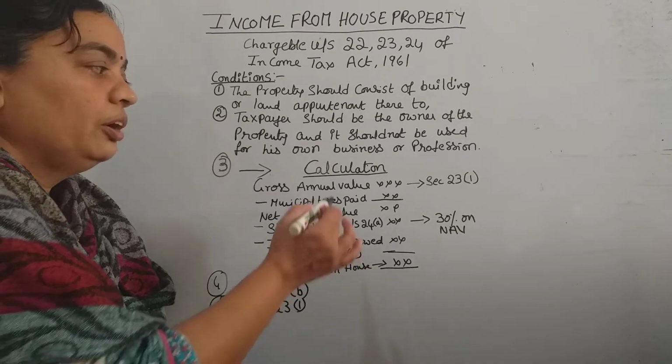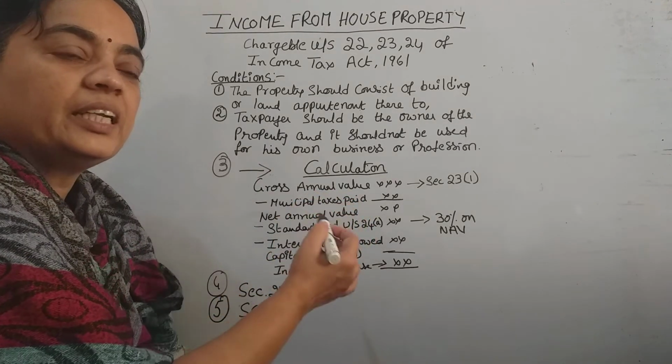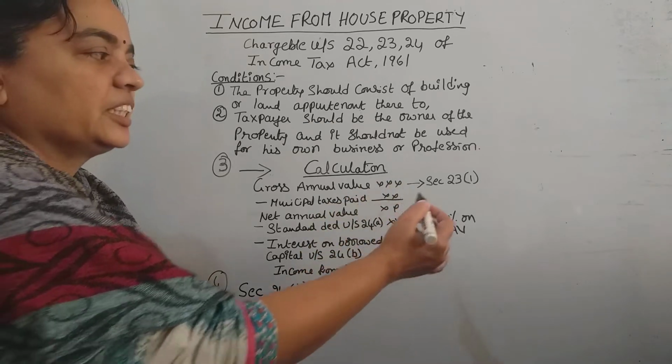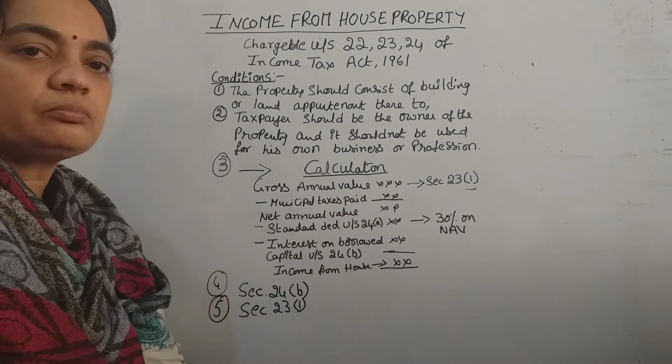Okay, so for rental income also, there is a calculation. We will see in the next class what is section 23(1).